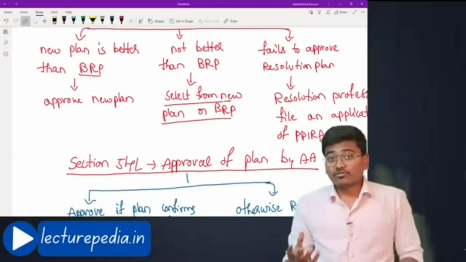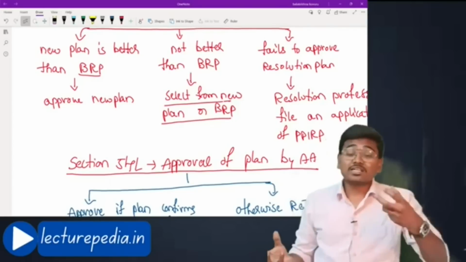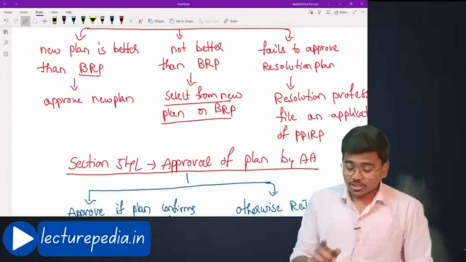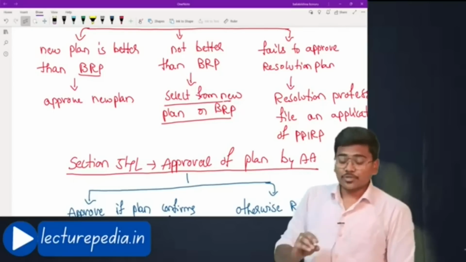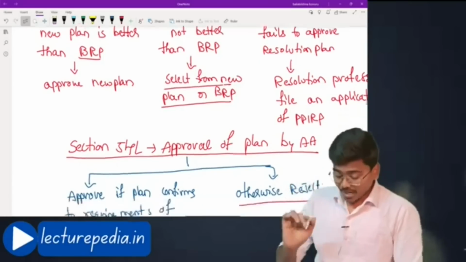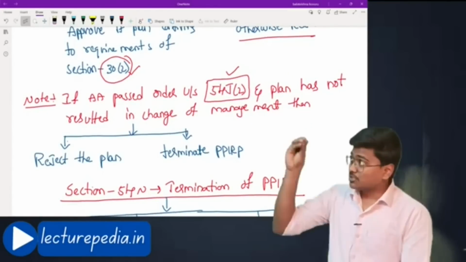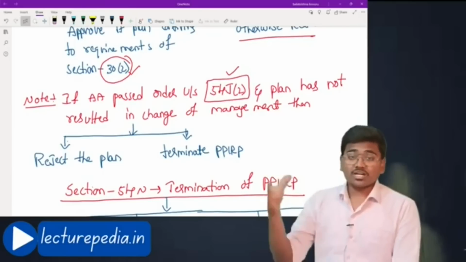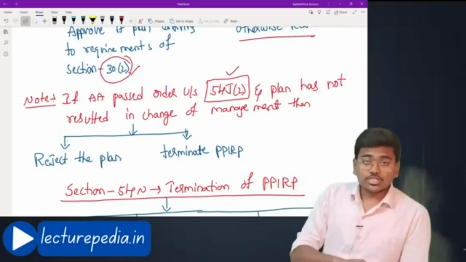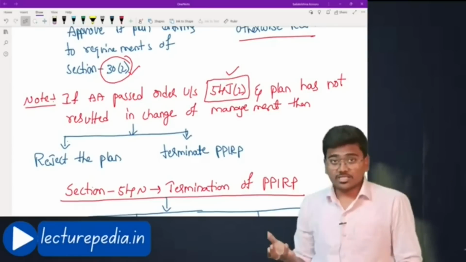But if the committee of creditors by a voting of 66% want to shift this management to the resolution professional, then they can shift the management to the resolution professional. Now, if the committee of creditors by 66% asked to shift the management and the adjudicating authority passed an order under section 54J subsection 2, that means the adjudicating authority was also convinced that the management has to be shifted from the existing management of the corporate debtor to the resolution professional.